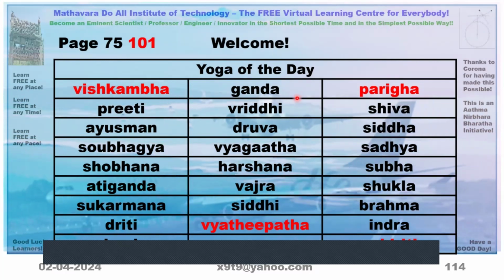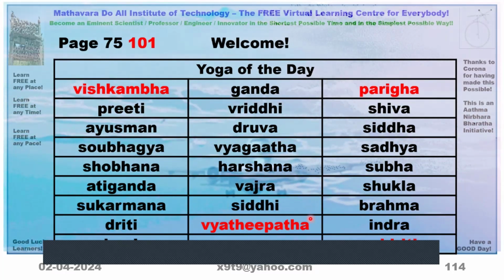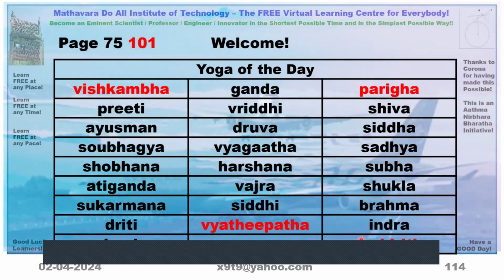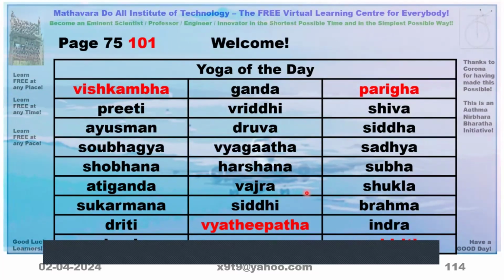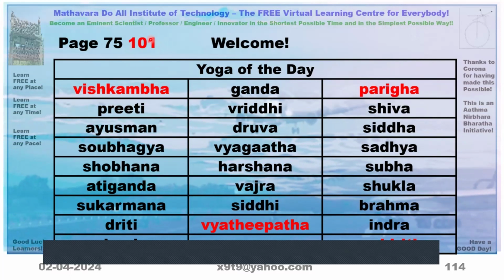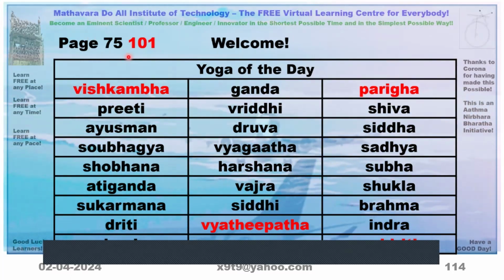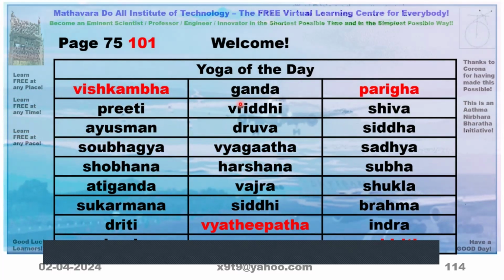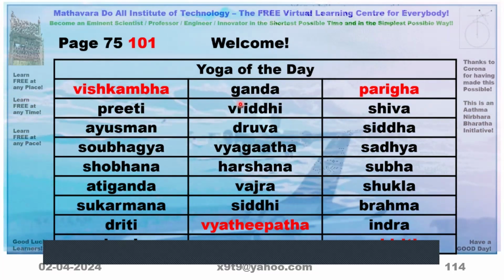Here, these 4 yogas shown in red: Vishkambha, Vyatipata, Parigha, and Vaidhriti. These are inauspicious. That is given on page number 101, which are the yogas that are not auspicious. On page number 75, the list is given. So you can buy out all these tables, so that we will know after one name what next name comes.